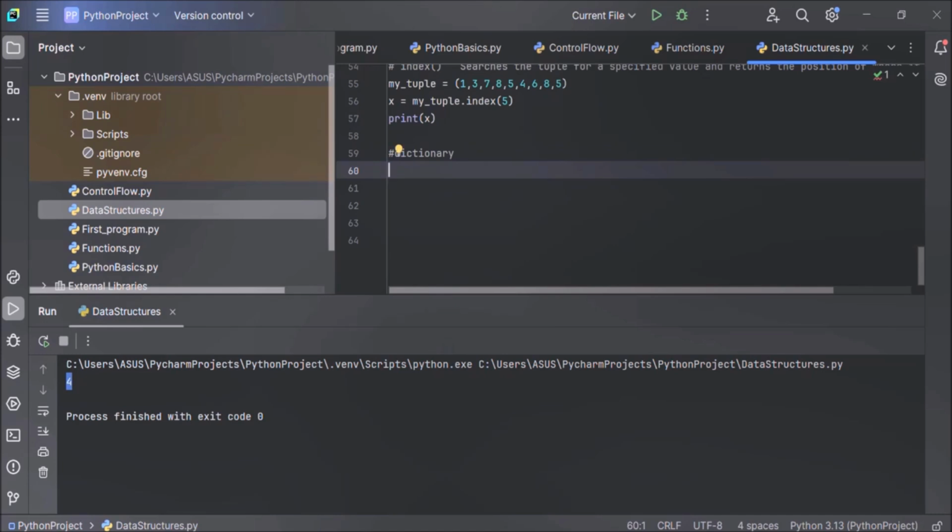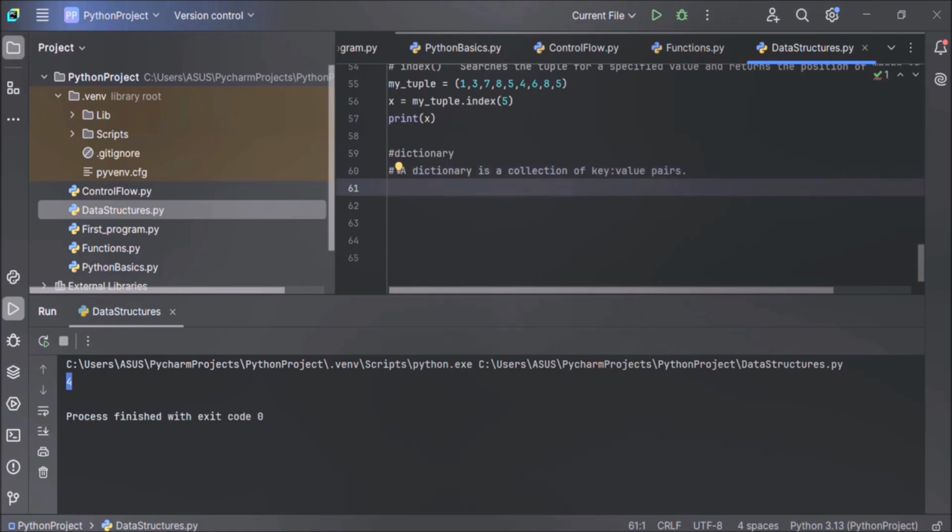Dictionaries are used to store data in key value pair. Dictionary is a collection of key value pair, and each key is unique. A dictionary is a collection which is ordered, changeable, and does not allow duplicates.